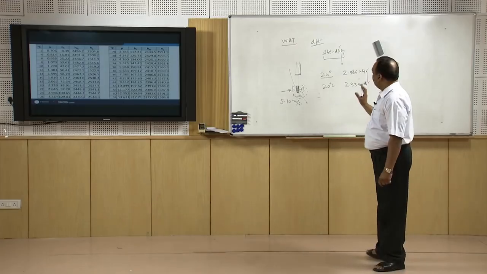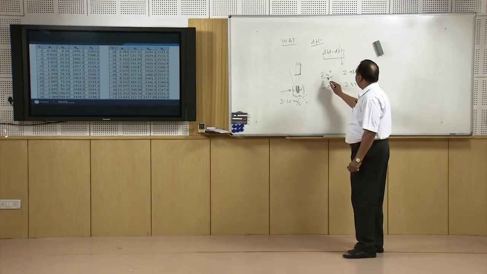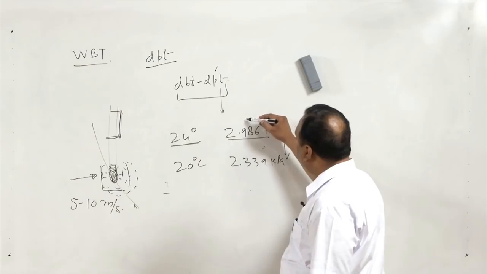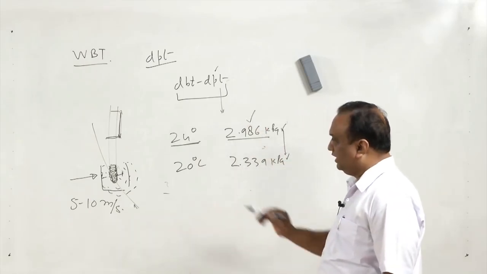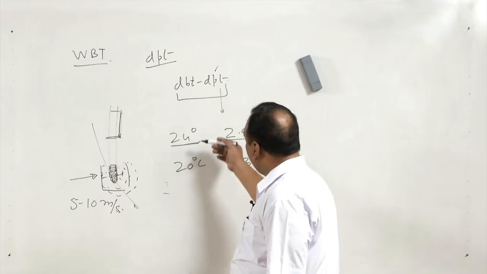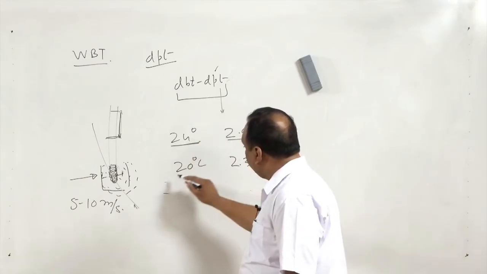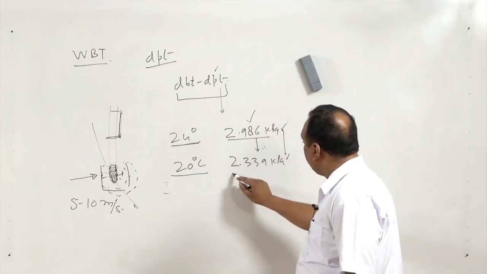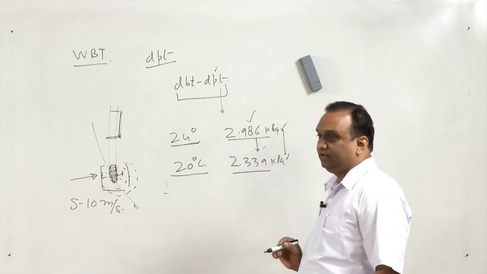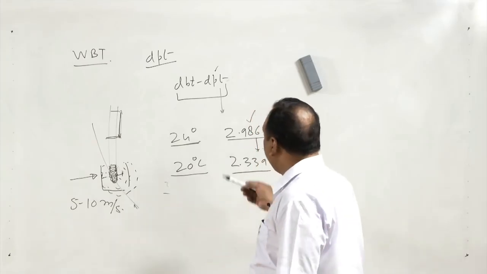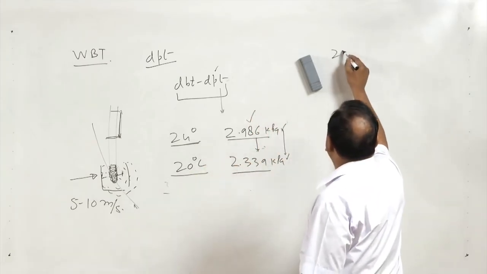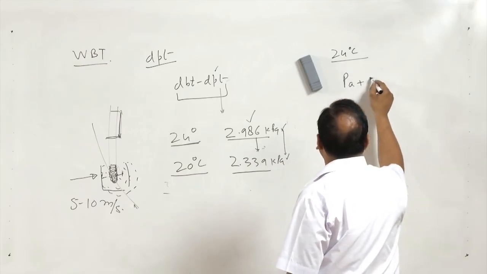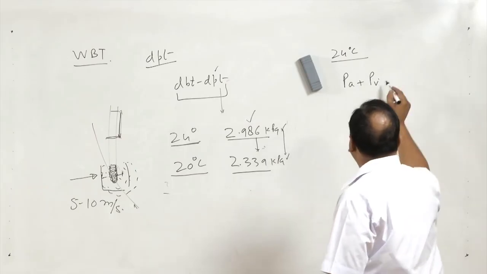I am repeating. Suppose I have air at 24 degrees centigrade. The partial pressure of the water vapor in the air is 2.986 kilopascal. I have noted from there. Now, the temperature of this air is reduced to 20 degrees centigrade. The partial pressure or saturation pressure of the water vapor will also reduce to 2.339 kilopascal. So, at this 24 degree centigrade, the air is a mixture of partial pressure of air plus partial pressure of water vapor. That is the total pressure,